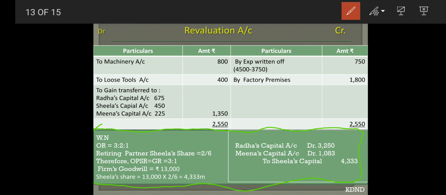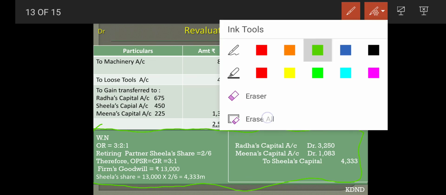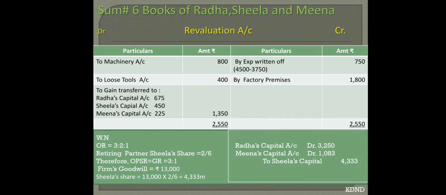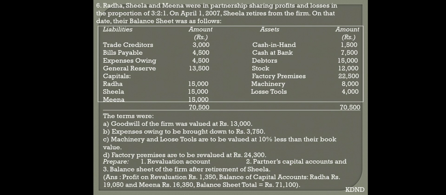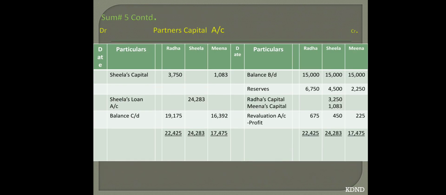Same pattern, same methods we are using for all the goodwill working. Goodwill of the firm is valued at 13,000. We have done that. Now posting you can understand very easily.